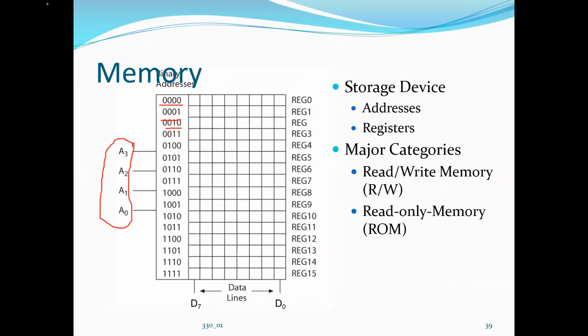How is the memory size mentioned? It is mentioned as M by N. What does M represent?